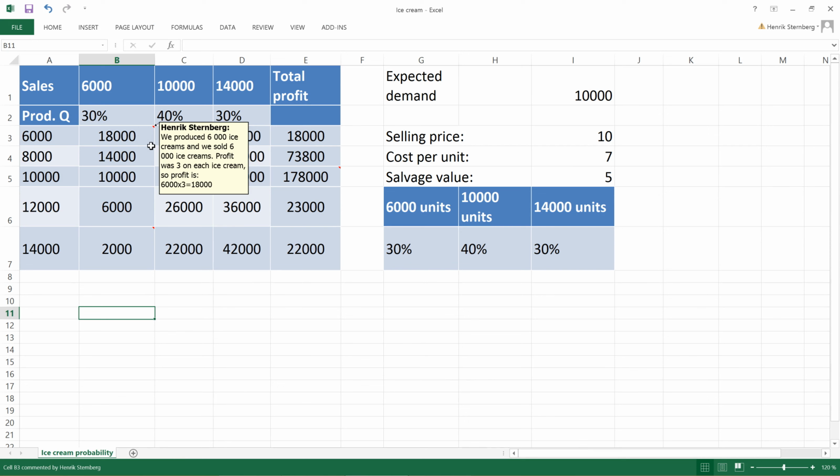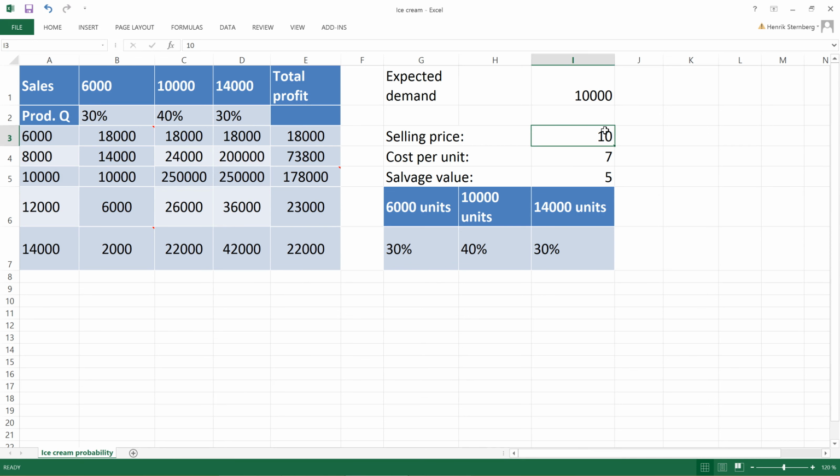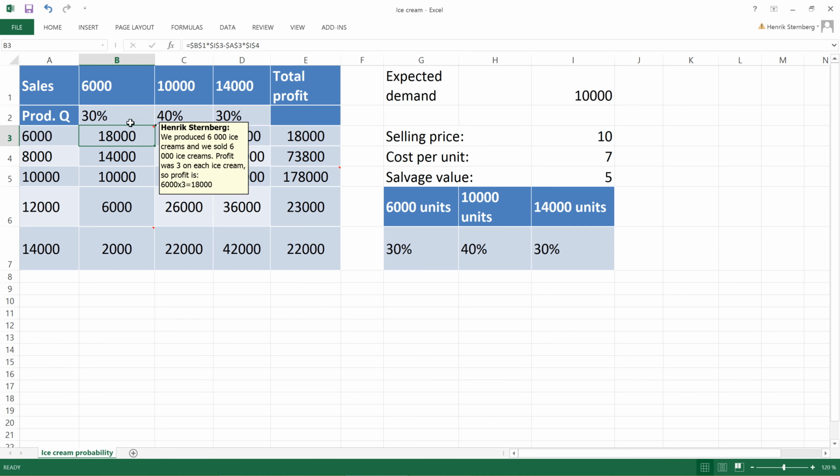So we have a profit on each ice cream, because we're assuming that the selling price is 10 and the cost per unit is 7. And we're assuming that all ice cream which wasn't sold at regular price, at the end of the day we have to sell at half price, 5. So here, if the sales is 6,000 and we produce 6,000, that means that we have 3 profit on each ice cream. So the profit here will be 6,000 times 3, 18,000.